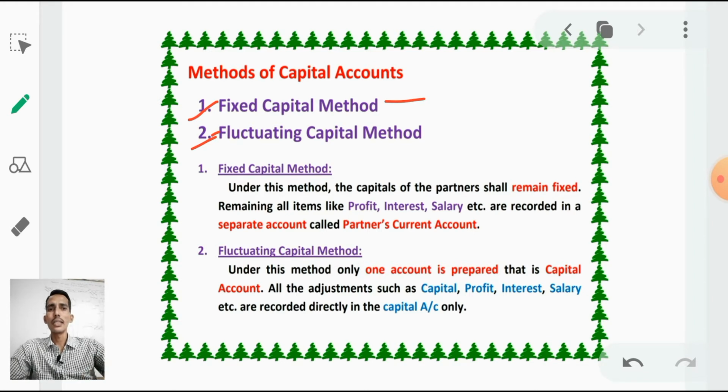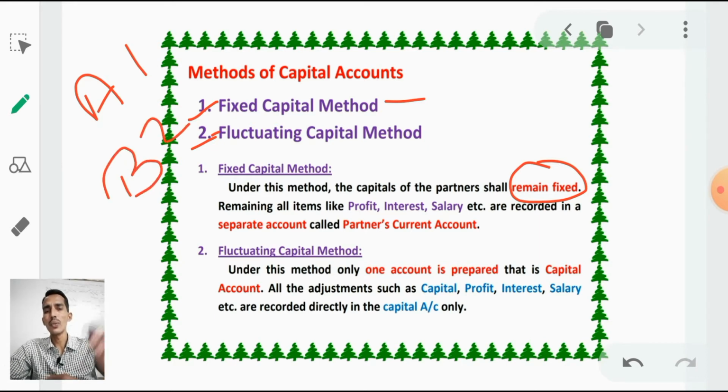Okay, let us discuss the fixed capital method. Under this method the capitals of the partners remain fixed, meaning however much he has invested. Example: A has invested 1 lakh and B has invested 2 lakhs.